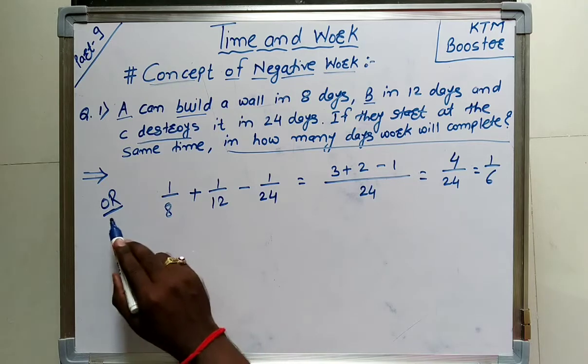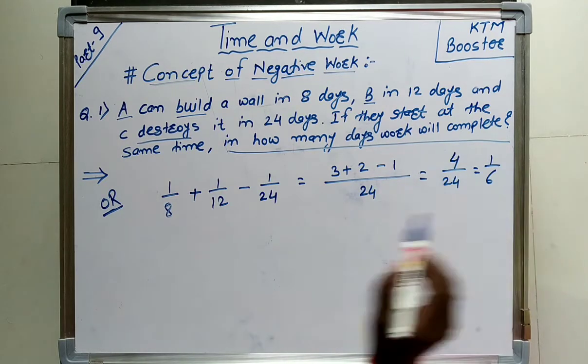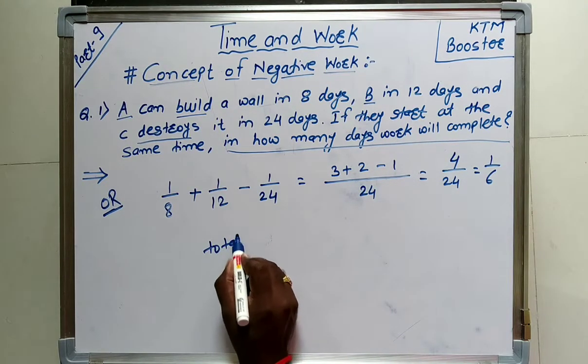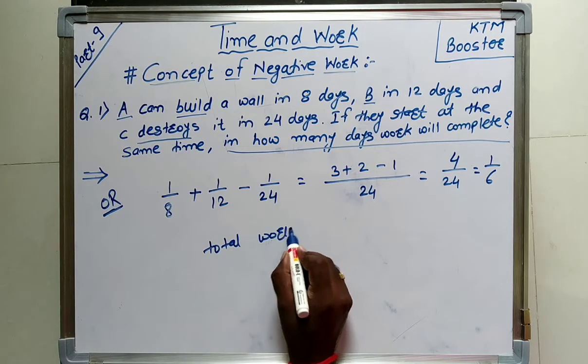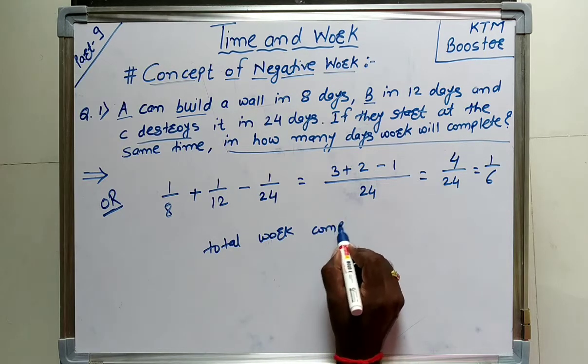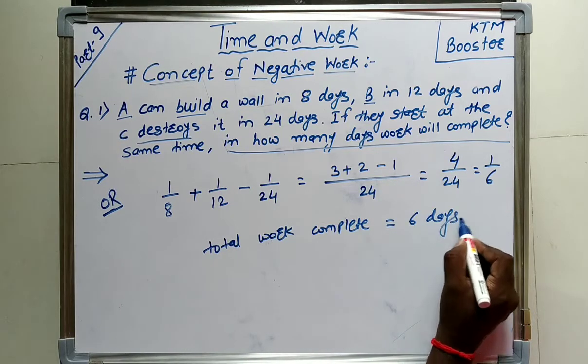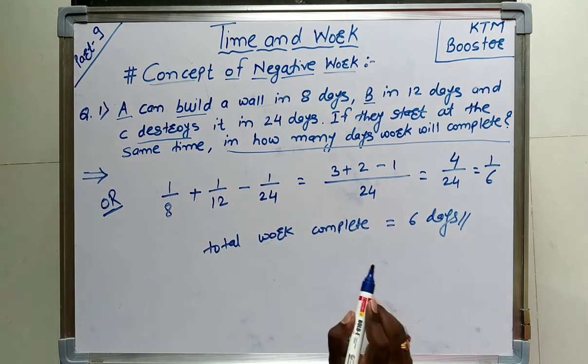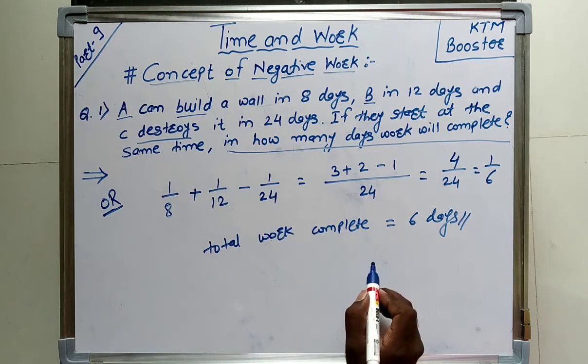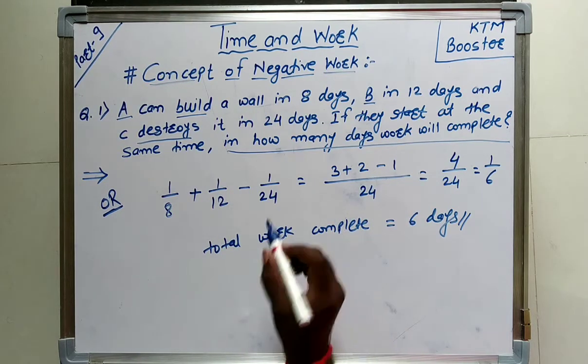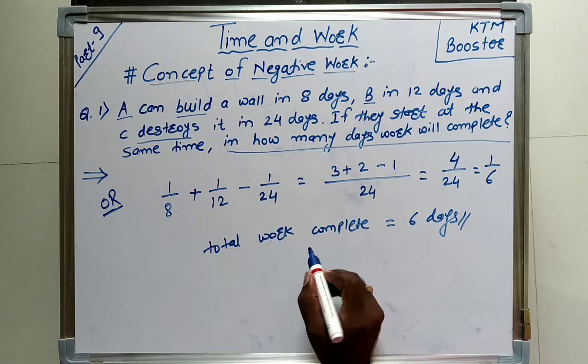Isn't it? If one day's work is 1 by 6, then the total work completes in 6 days. Okay, so both the answers will be the same, but the method will be different. You can choose which one is easier for you.